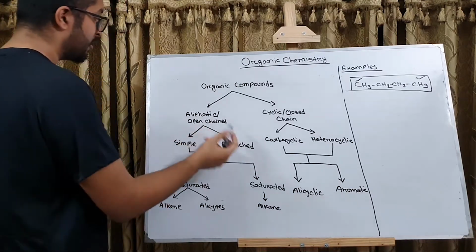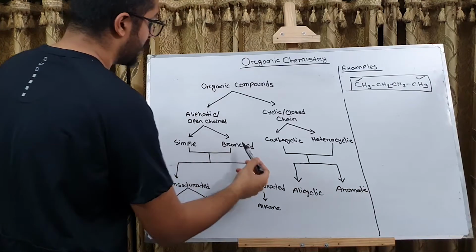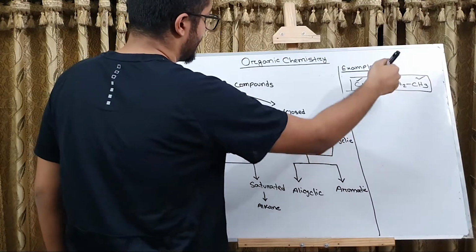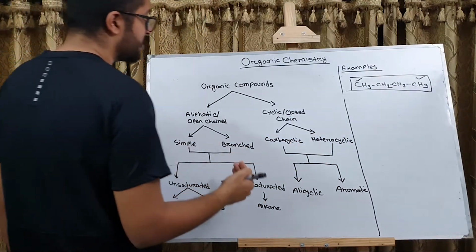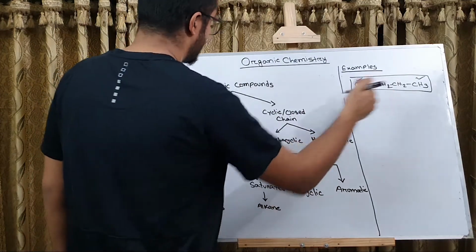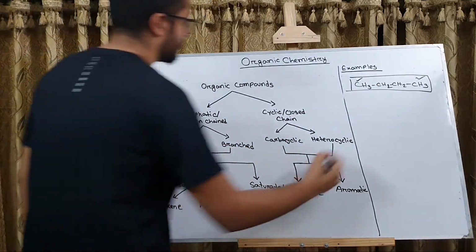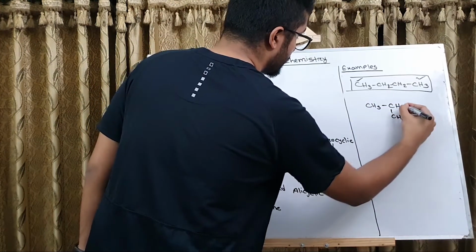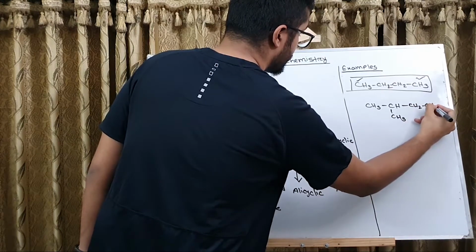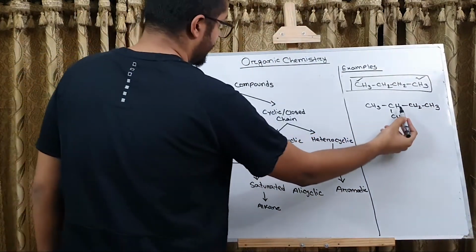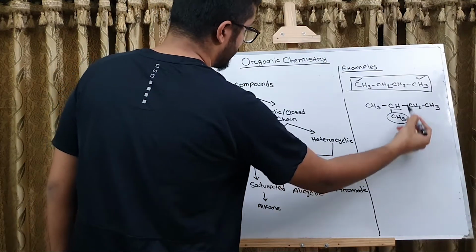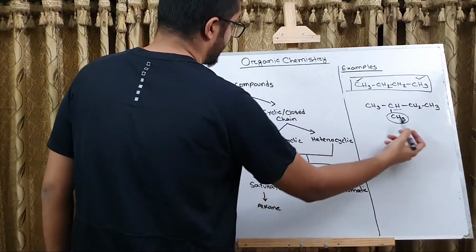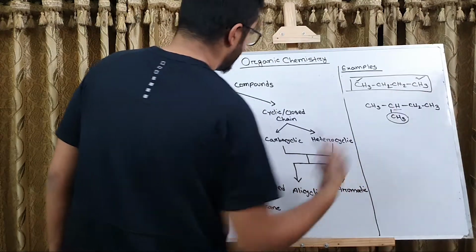Then an aliphatic or open chained organic compound can be either simple or branched. So this one is a simple aliphatic organic compound since it doesn't contain any substituent groups. But if any substituent group is attached by replacing a hydrogen, then that becomes a branched aliphatic compound. For example, here we have a hydrogen replaced by a methyl group. So this one is a branched aliphatic or open chained organic compound. This can be named as 2-methyl butane.